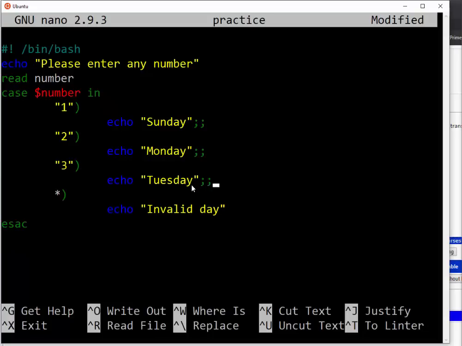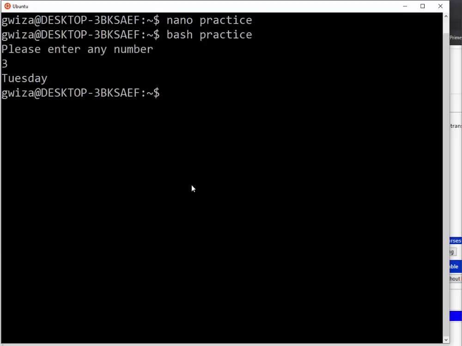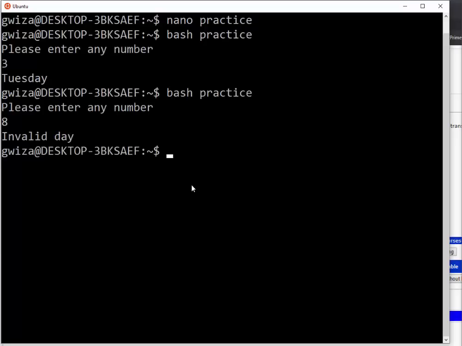Okay, let me save the bash. Let me say 3 Tuesday. Let me say 8 invalid day. So you can see that we need to go and break everywhere. So that is how we use the switch statement. So then, without delaying, let me go very fast to loops.